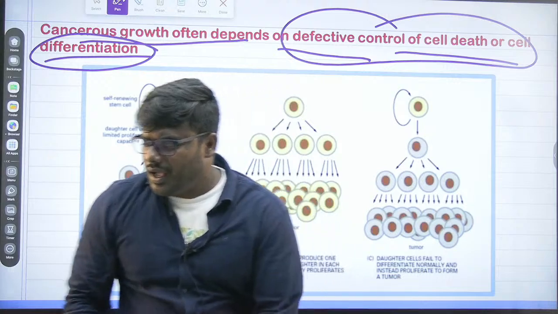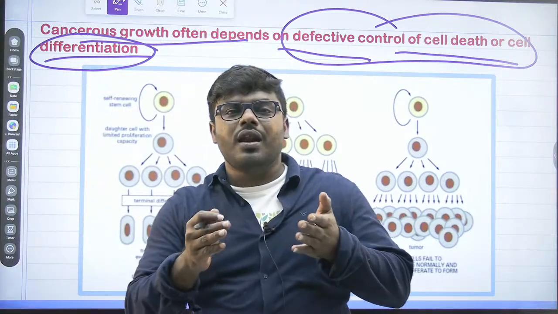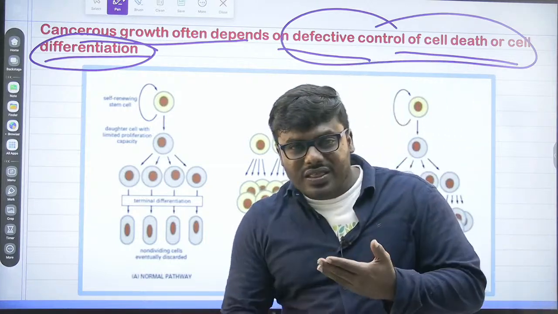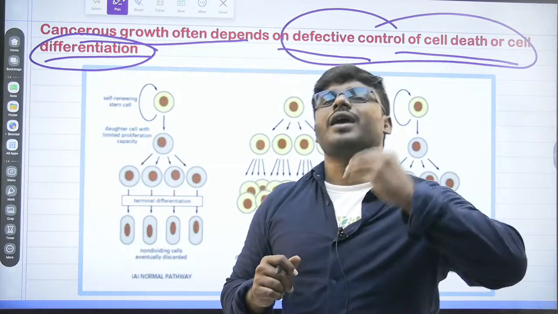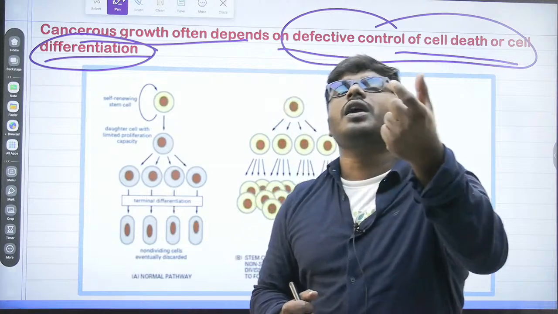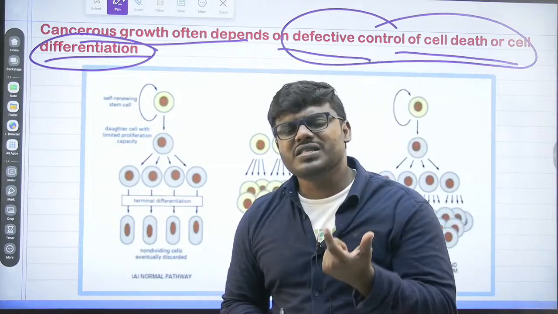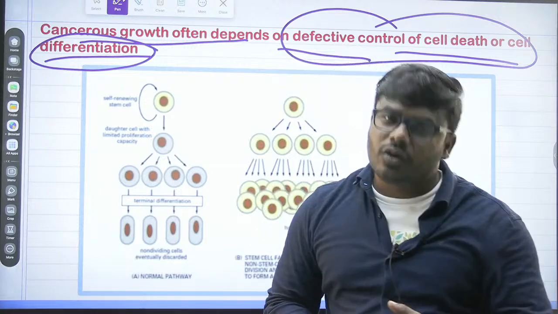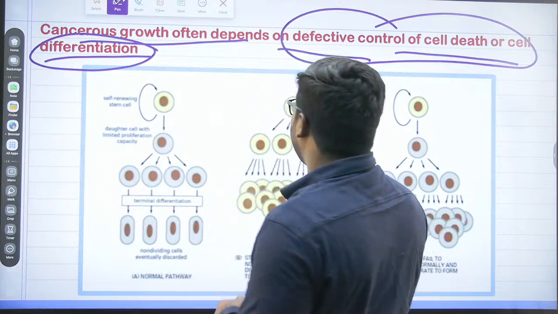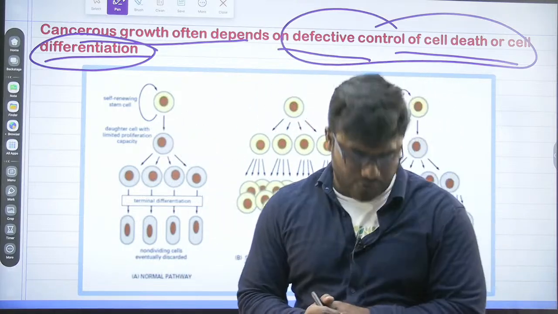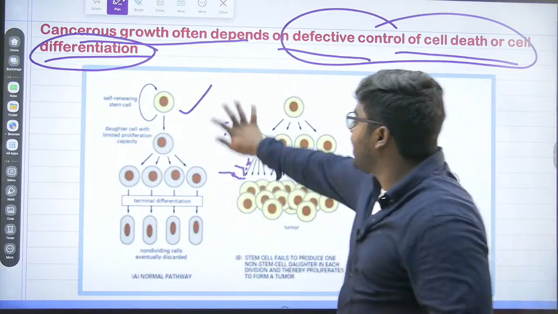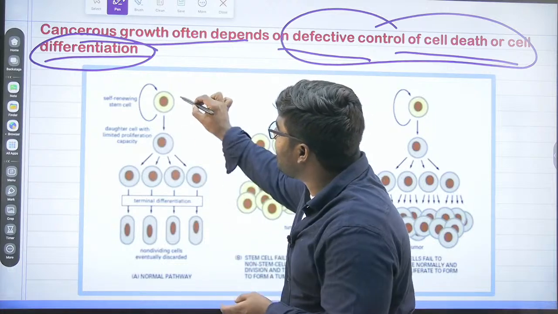What do you mean by that? It means when the cell undergoes defective division, when the cell undergoes defective differentiation, or when the cell fails to divide normally, when the cell fails to differentiate normally, then it leads to cancer. I want every one of you to look into this picture very carefully, friends. Don't confuse. You can see this. This is a self-renewing stem cell.